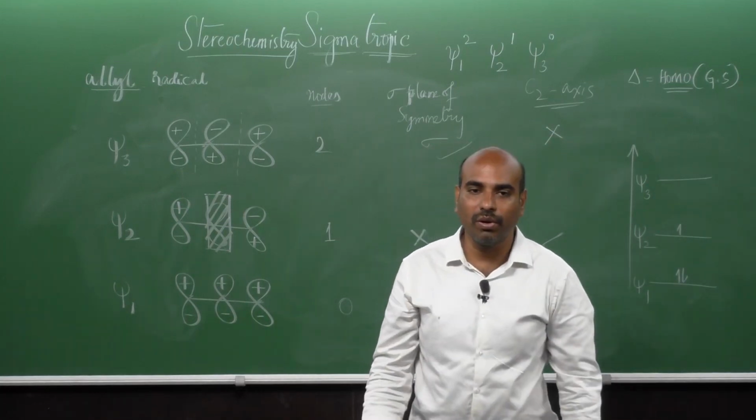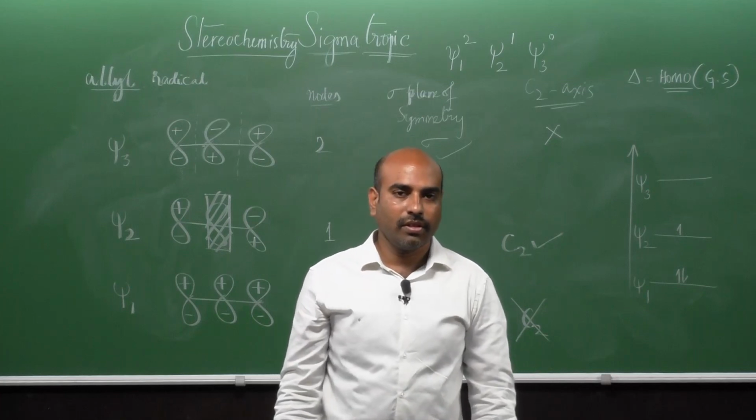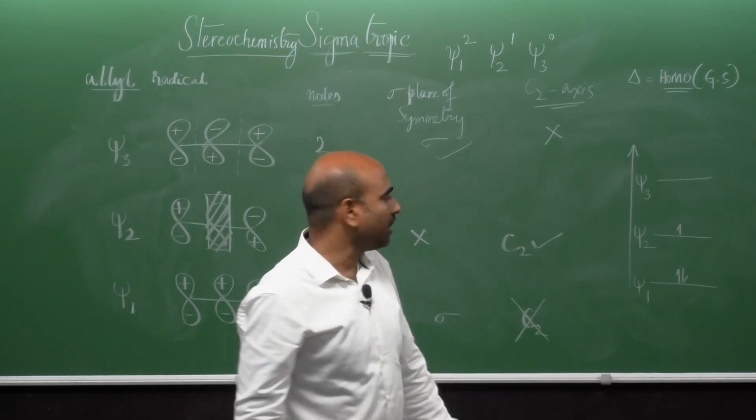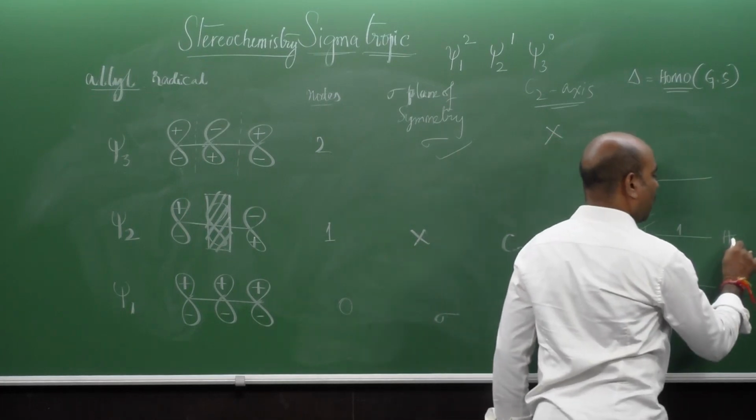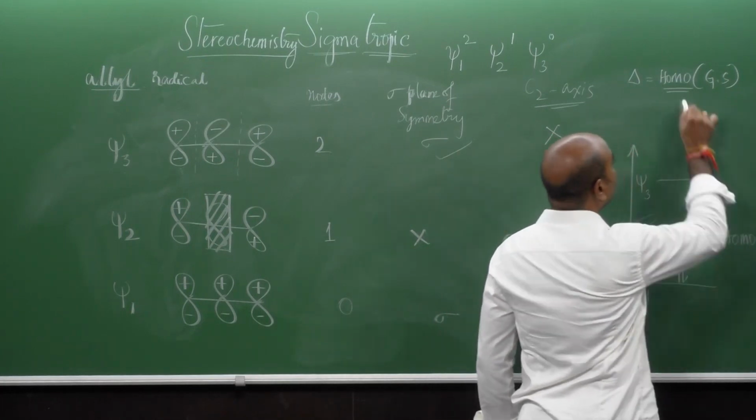So now which one is the HOMO? Yes, psi 2, right, very good. So psi 2 becomes the HOMO molecular orbital under thermal conditions.